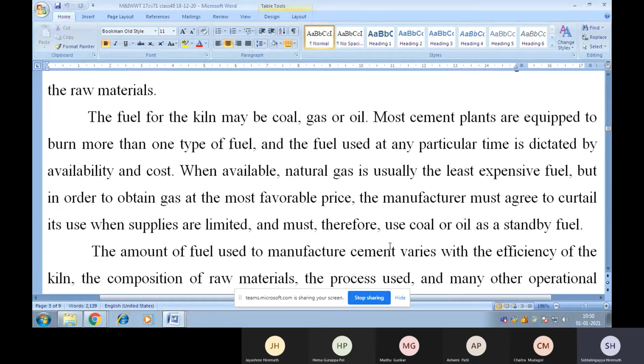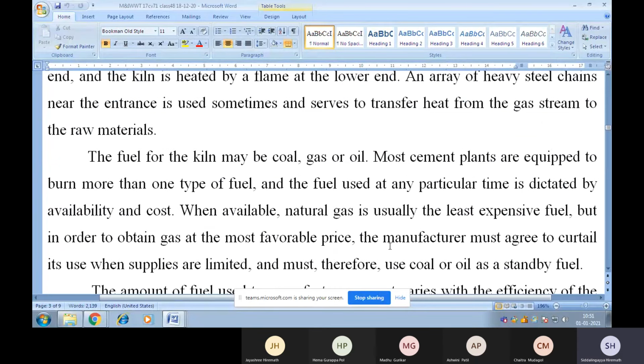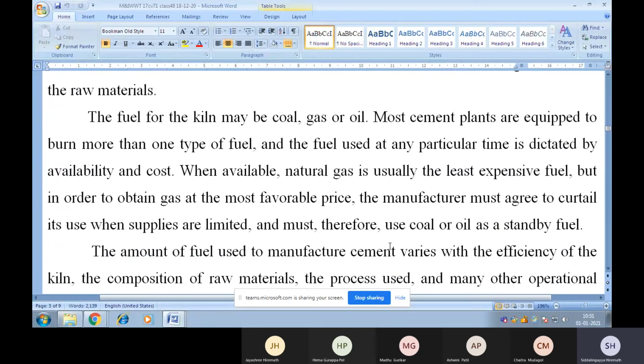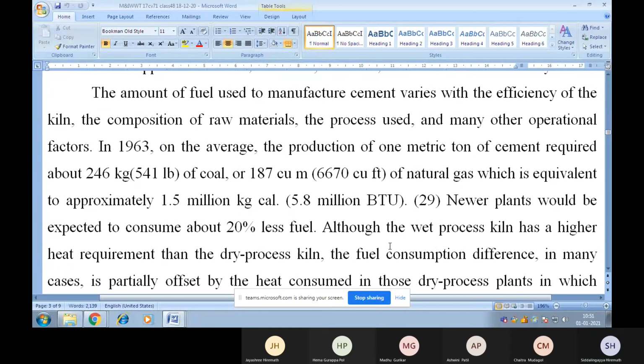When available, natural gas is usually the least expensive fuel, but in order to obtain gas at the most favorable price, the manufacturers must agree to curtail its use when supplies are limited and must therefore use coal or oil as a standby fuel. I think you have heard the word kiln, which we discussed in detail in the previous semester while discussing topics related to air pollution and its control.